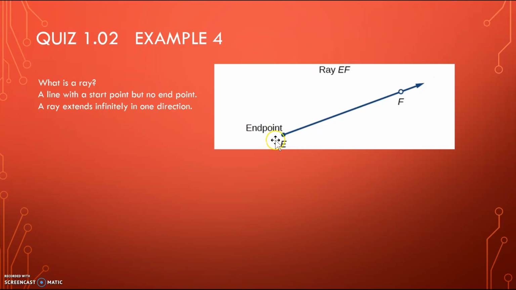Imagine a flashlight shooting out its beam. Its ray of light starts at the endpoint and goes on infinitely in one direction.